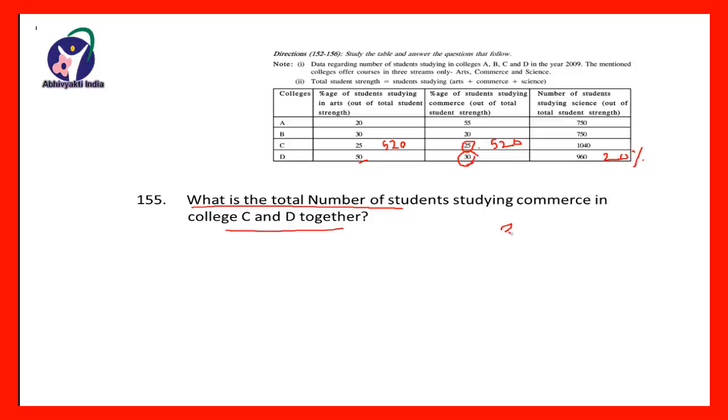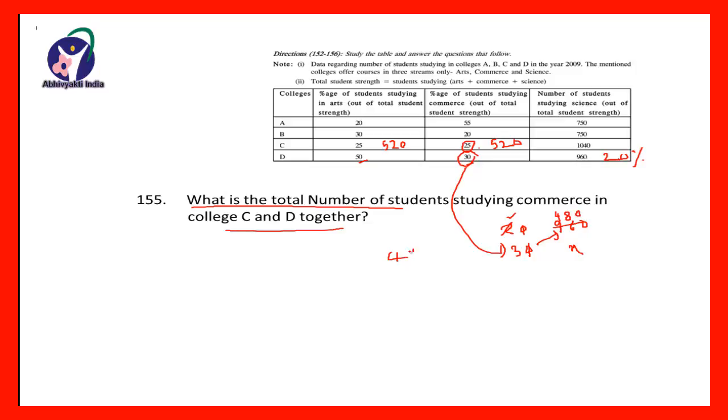So 20% is 960. So this 30% will be how much? So here we multiply this 2 and divide by the first one. Now here we are doing it directly. 20 is in the denominator and these 2 are in the numerator. Therefore 0 and 0 will get cancelled. 960 is in the numerator, 2 is in the denominator. Therefore 2 1s are 2, 2 4s are 8, 2 8s are 16, and 2 zeros are 0.